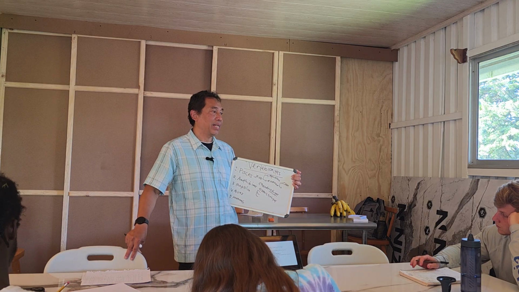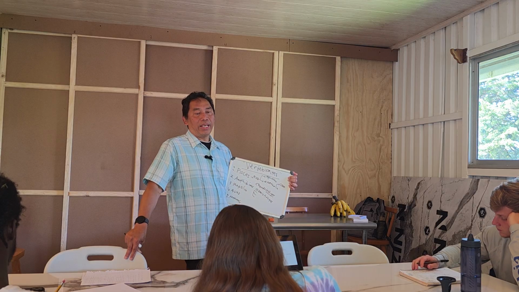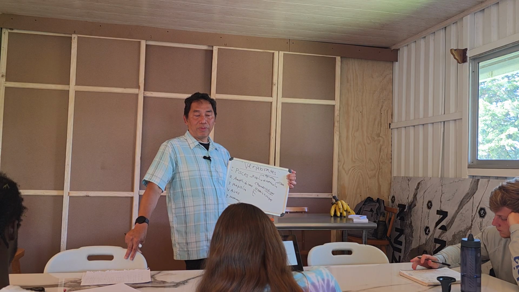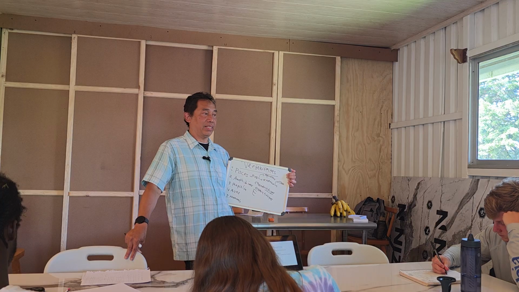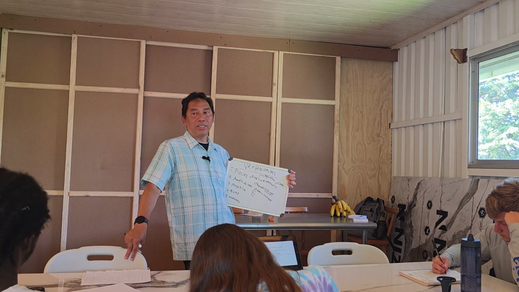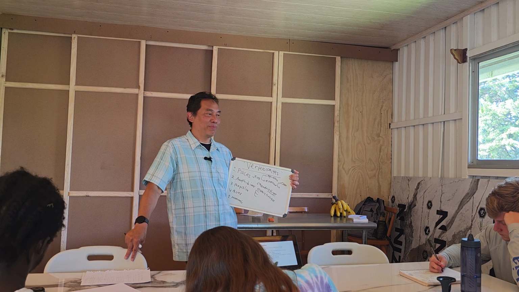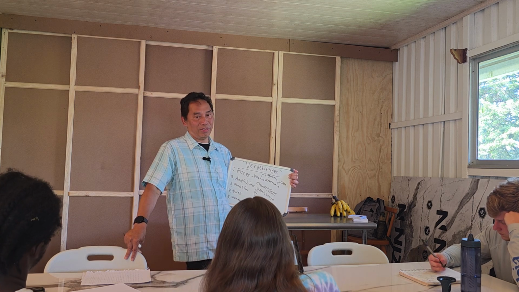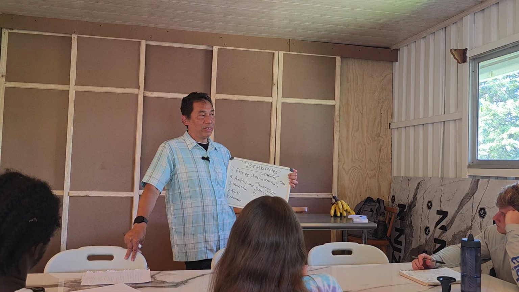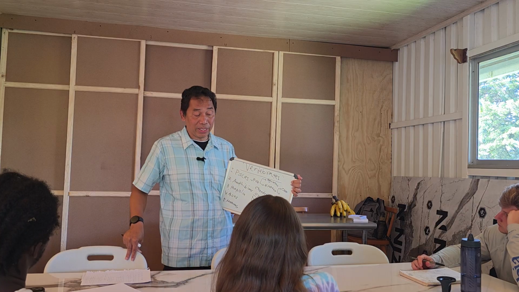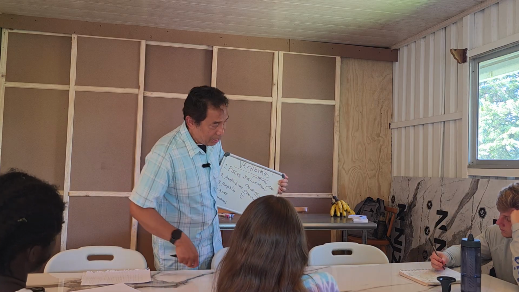Squama means scale. This group consists of lizards and snakes. Snake is actually a lizard that lost its legs. The legs become vestigial or even lost. They don't need their legs. That's their adaptation.